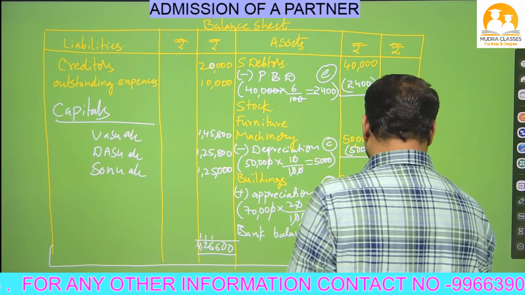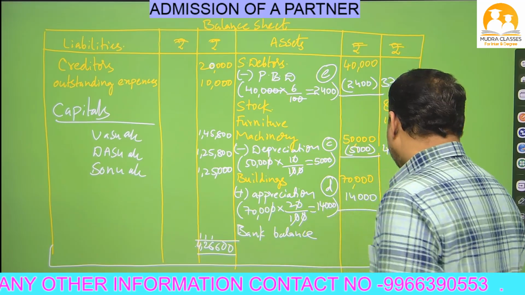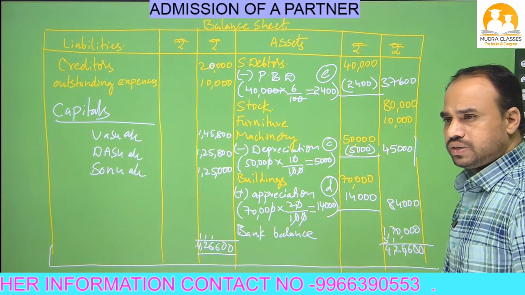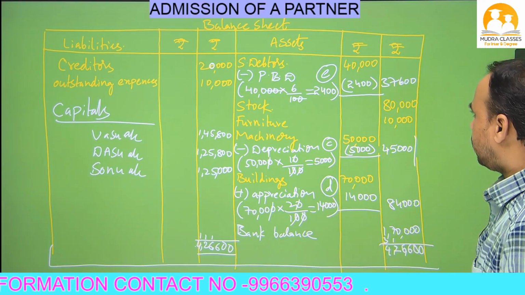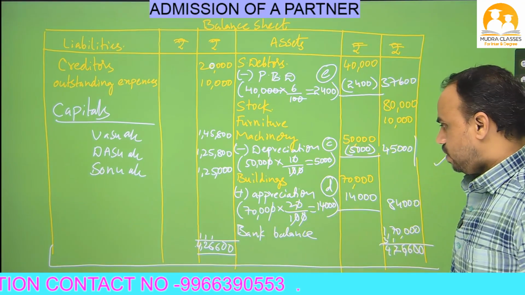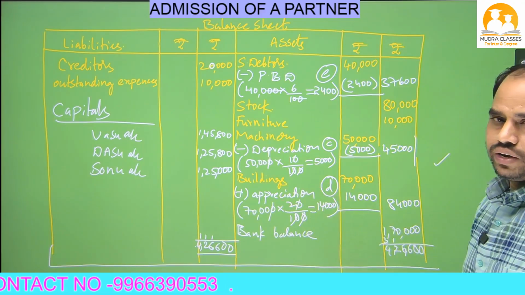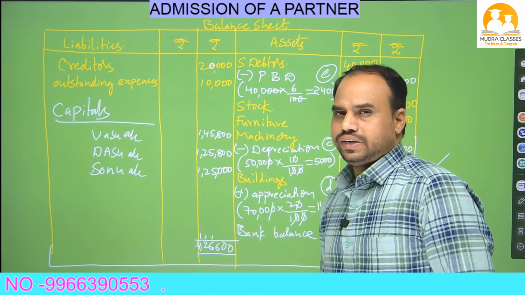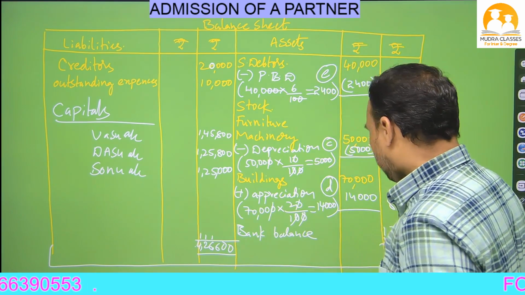Okay, so 4 lakhs. Now see, Nana, both sides we got the same answer, 4,26,600. Now this answer is correct because both sides, asset side and liability side, we got the same answer. So it is correct. Okay, like this you have to do the problems.